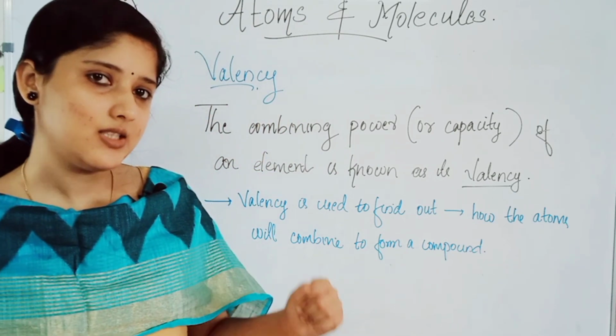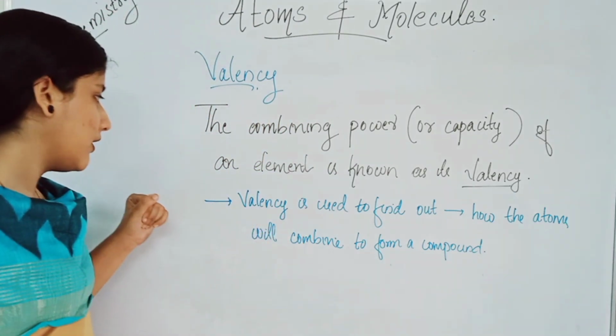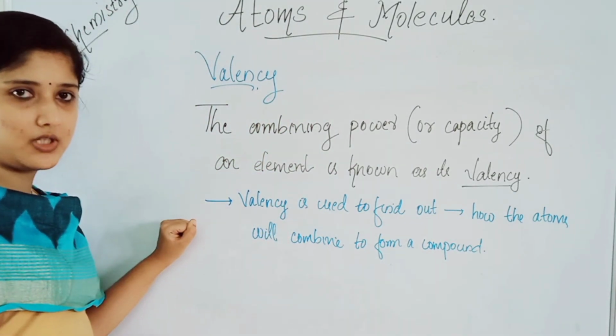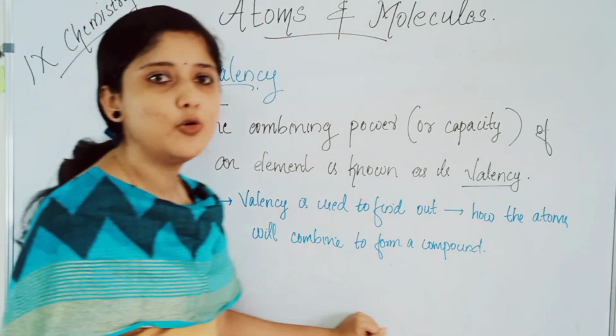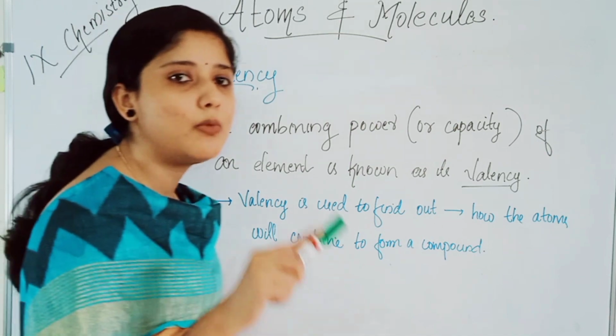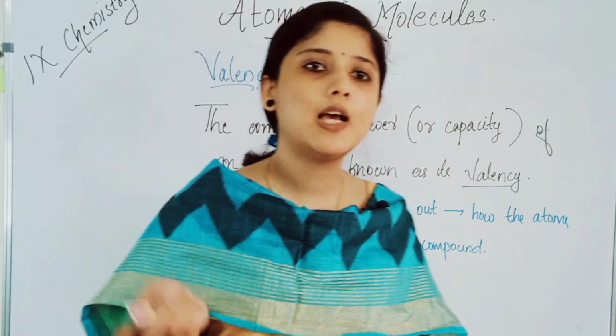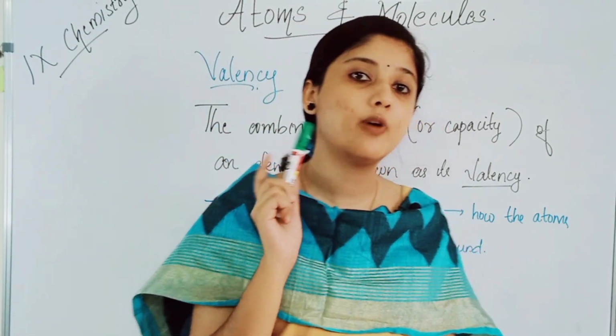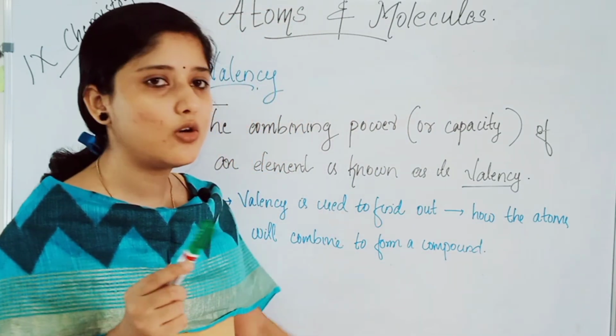The next important concept is what valency is used for. Valency is used to find out how the atom of one element will combine with the atom of another element to form a compound.